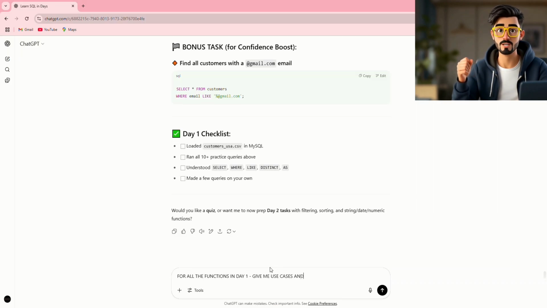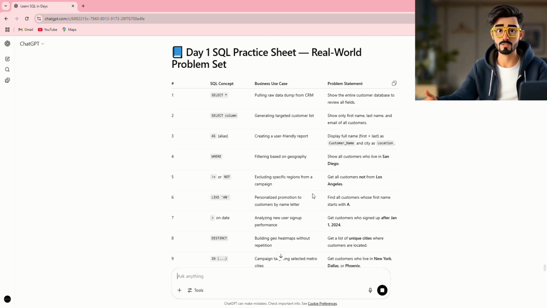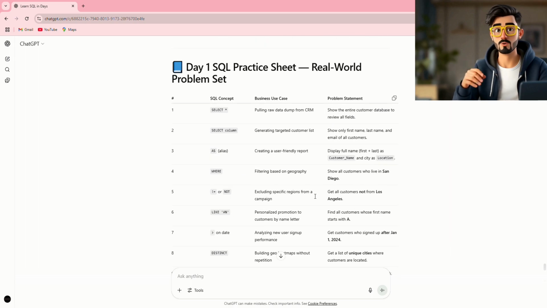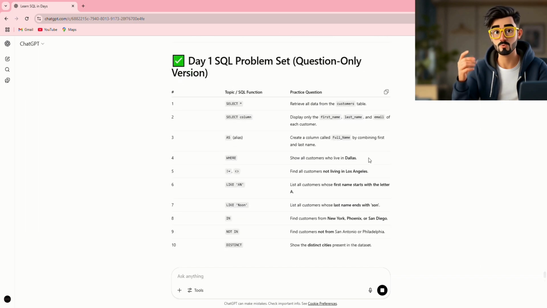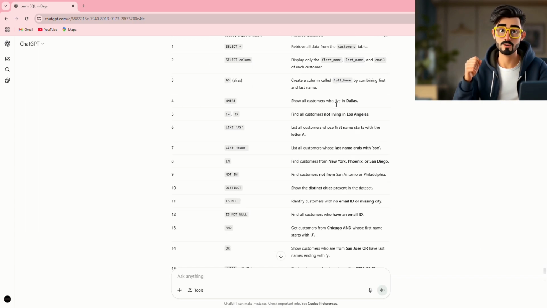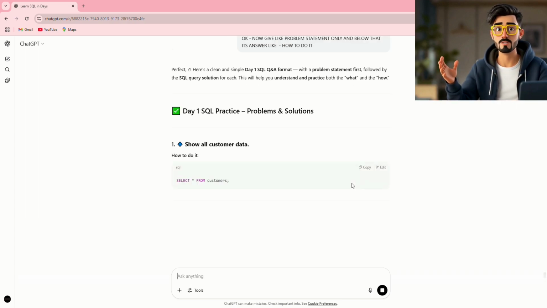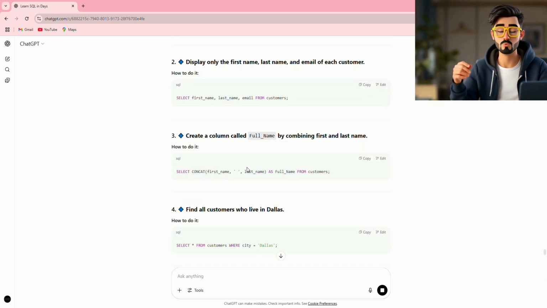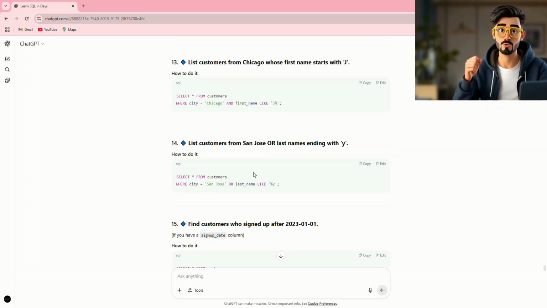After that, I asked ChatGPT to write all the functions that I need to practice on day one. Like it's a 6 days roadmap, so it has given all the functions, and I changed it to another format, like make the format into a questionnaire and answers format. So the functions that I need to perform on day one will be the questions, and its solutions will be the answers, so that it will be easy for me to understand the problem statement and perform its solutions accordingly.